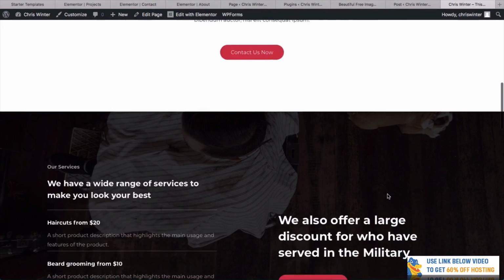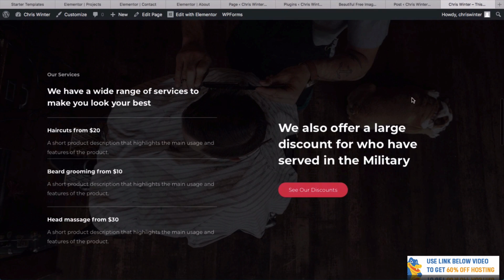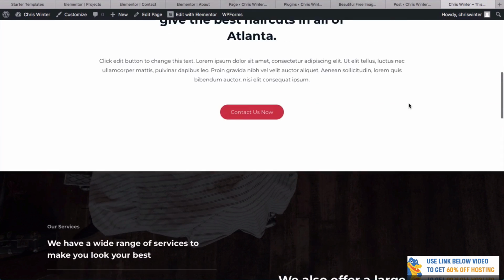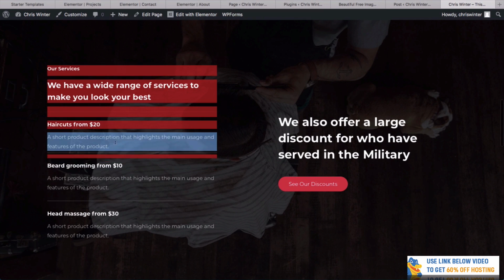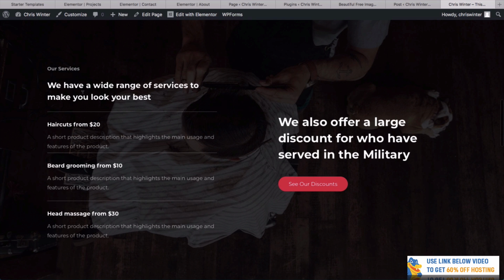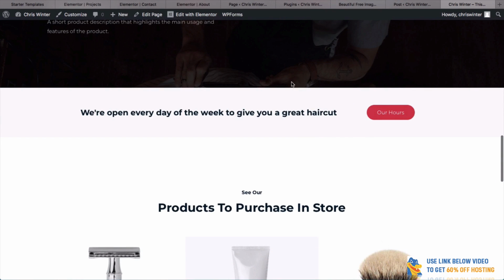And then if we go down here, we've got a parallax section. So the image stays put, but the website moves down. This here is fantastic and shows you your services, which you could use for absolutely anything. We've also got a section here which shows our discounts, but again, you could link that to anything. If we go down, we've got a call to action again. We're open every day for the week to give you a great haircut. You could link to the hours.